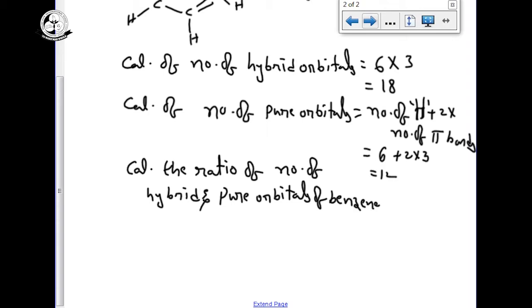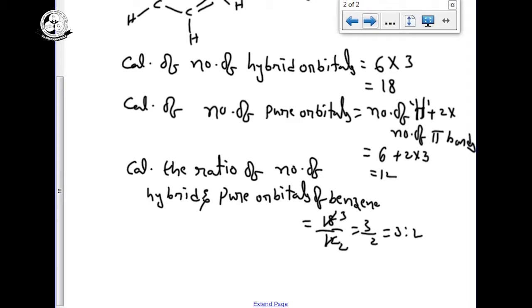The number of hybrid orbitals is 18 and the number of pure orbitals is 12. So that is 3 by 2, nothing but 3:2 is the ratio of hybrid to pure orbitals.